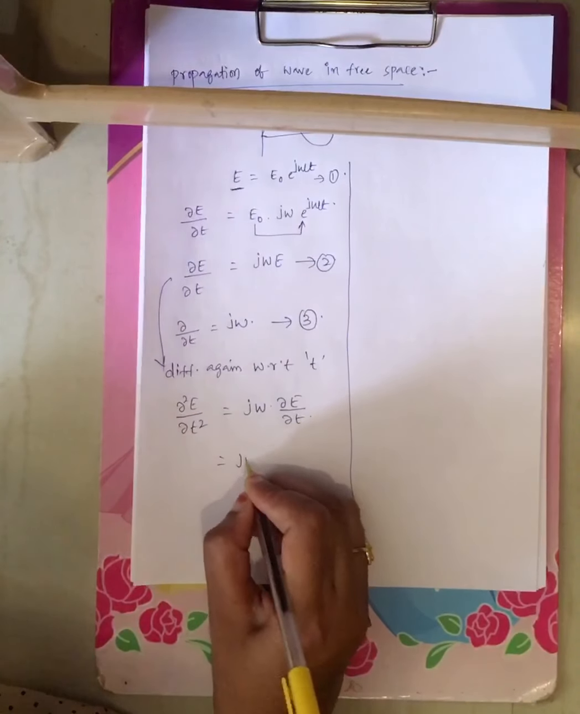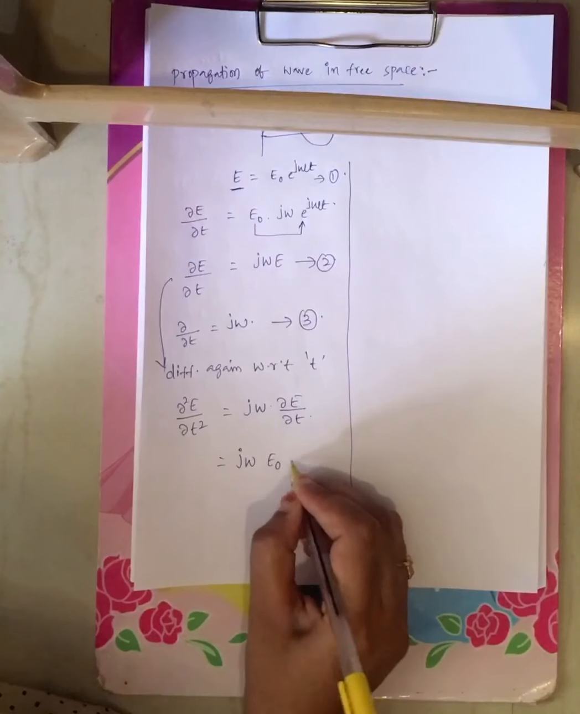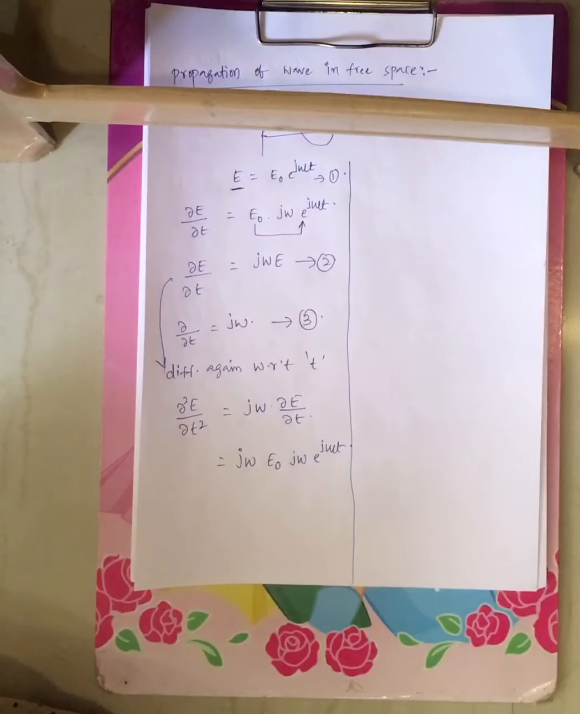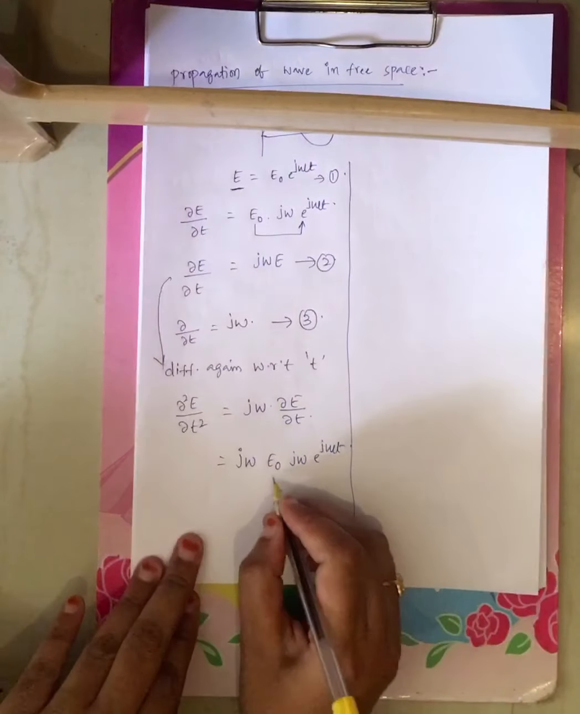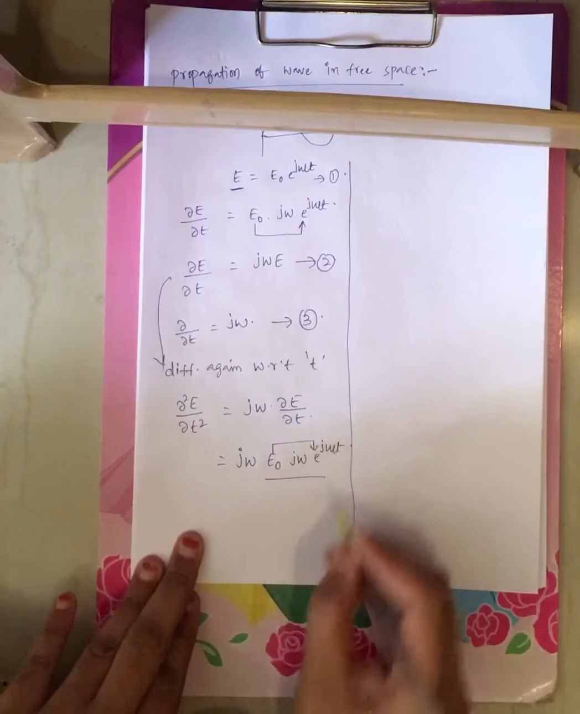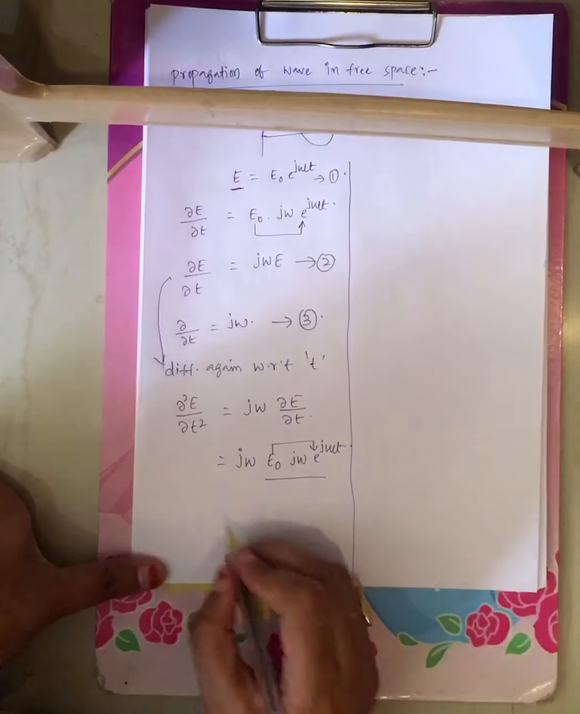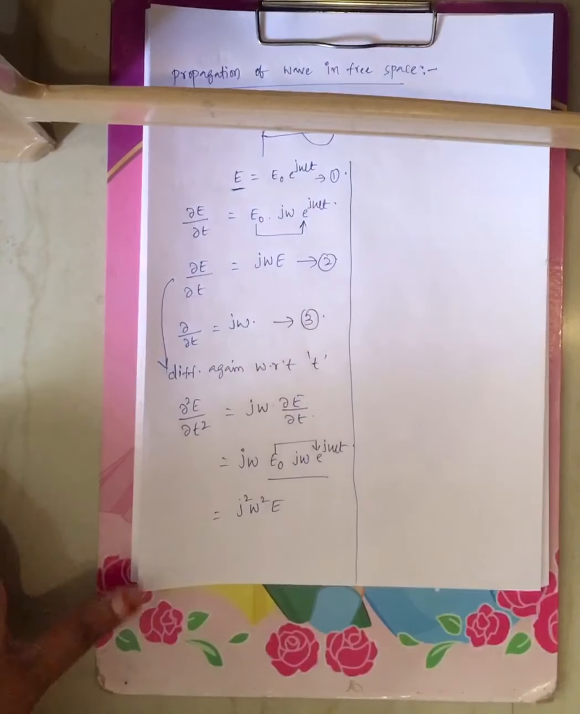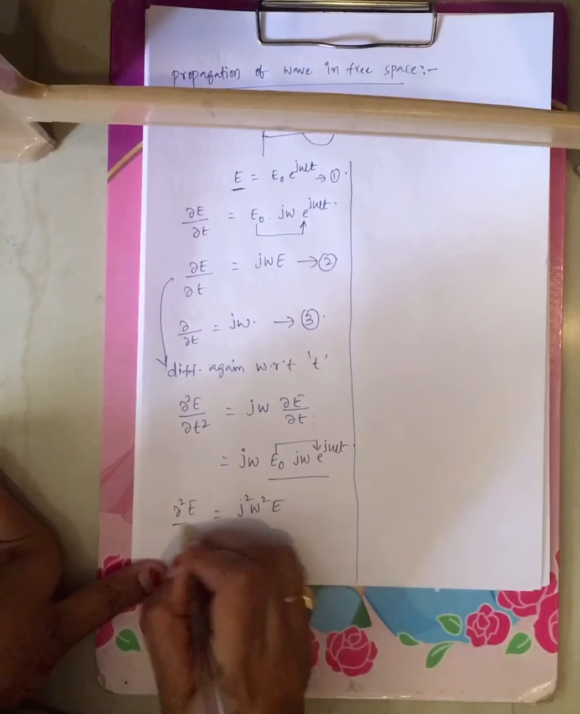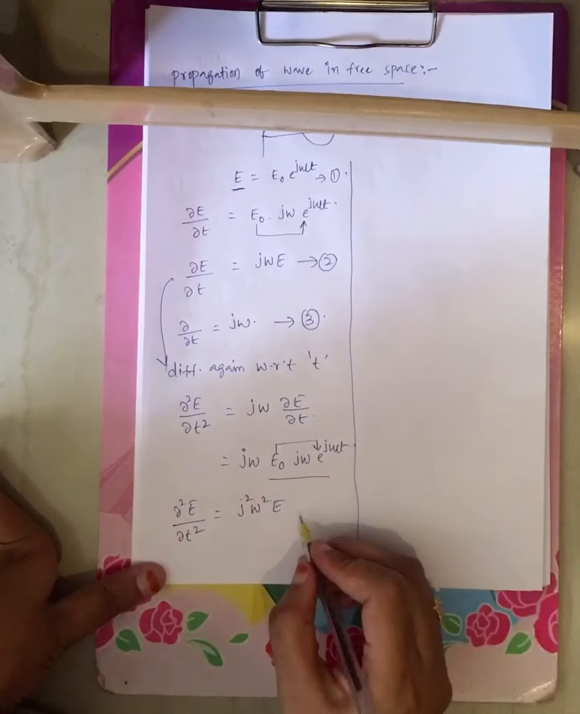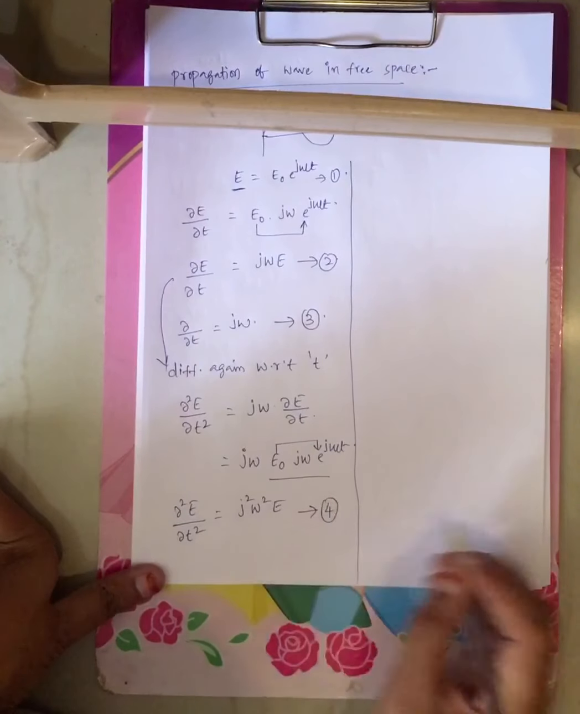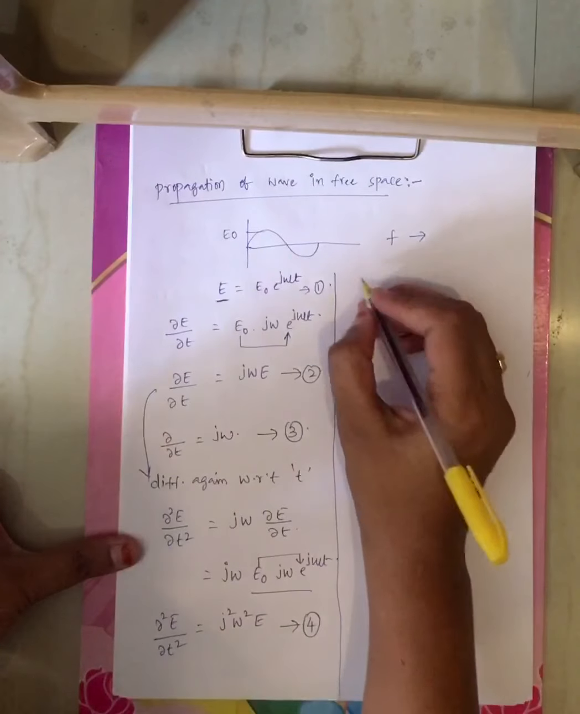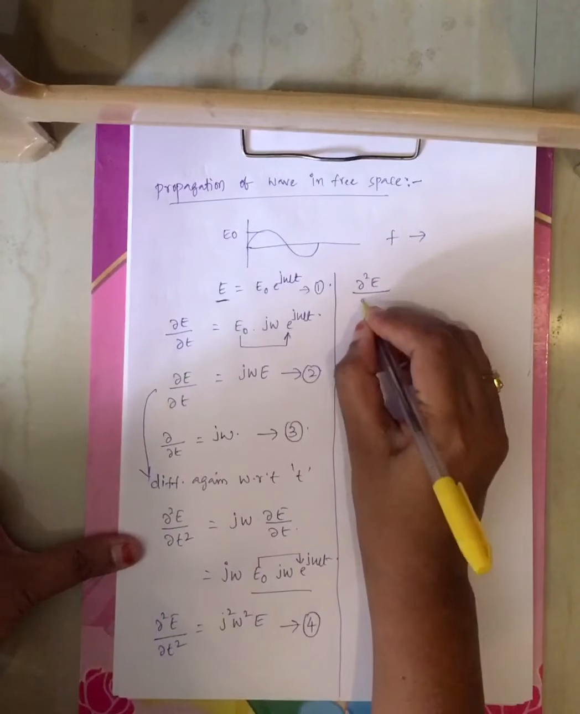Now dou E by dou t is nothing but E0 into j omega into e power j omega t, right? If you differentiate equation 1 with respect to t, you will get this. Now again E0 into e power j omega t is nothing but E. You will get j square omega square E, right? Dou square E by dou t square is nothing but j square omega square E. Now represent this as equation 4.